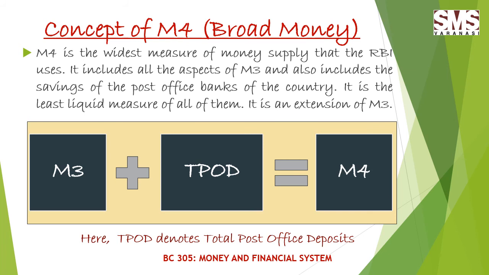They are not included in this type of deposits. So you can see the complete concept of M4, which represents the extended version of M3 and can be termed as the broad money.